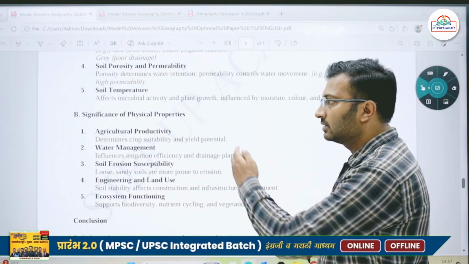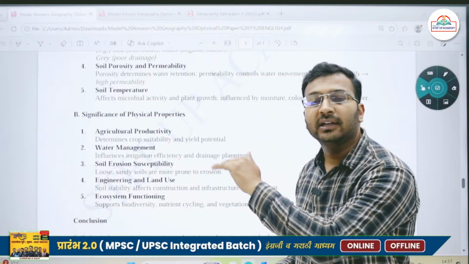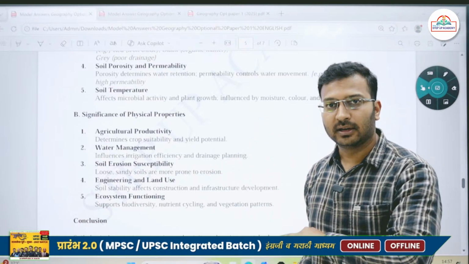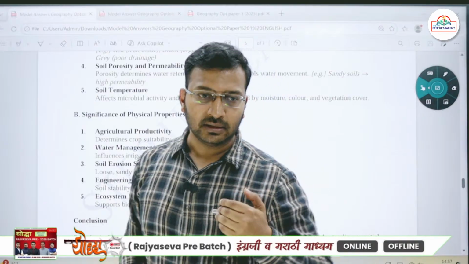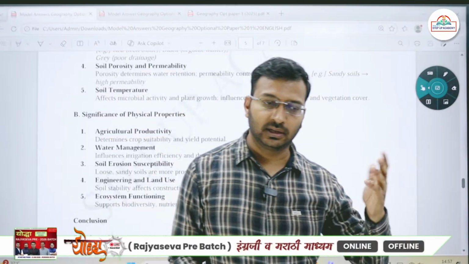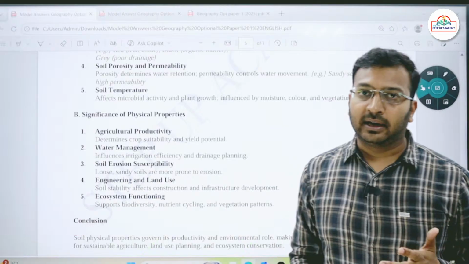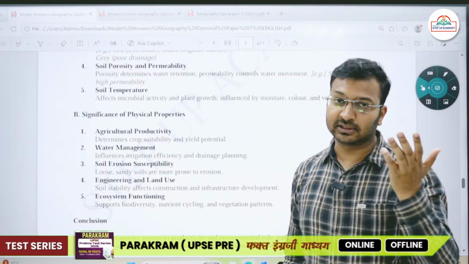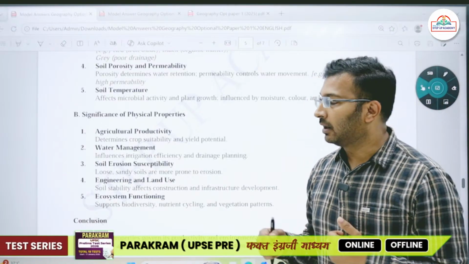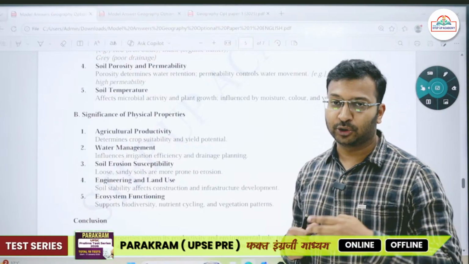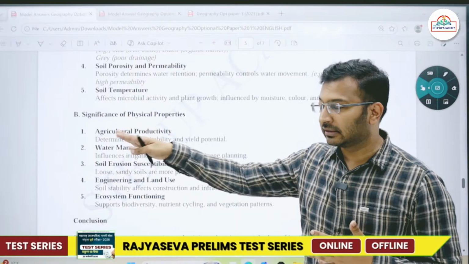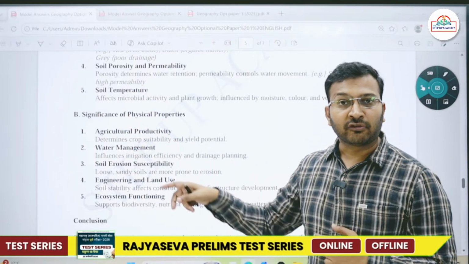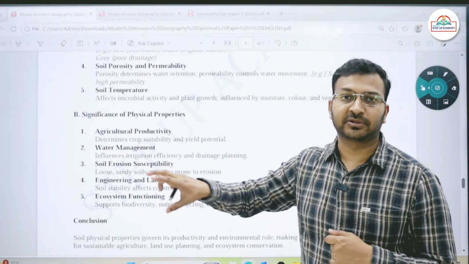If you're writing the significances, that shows you are writing the human angle as well. This is very important, because I, being a geography optional faculty in Delhi, was teaching at Guidance IS in 2021-22. That time I learned this approach, and I've utilized this in my papers as well. Writing the human aspect definitely helps in fetching good marks.